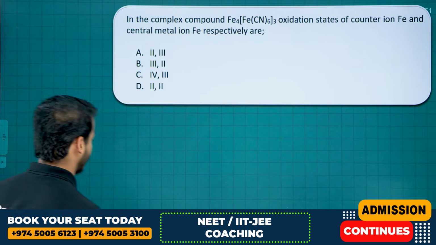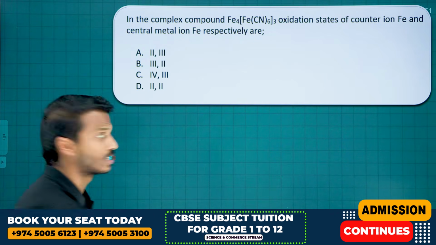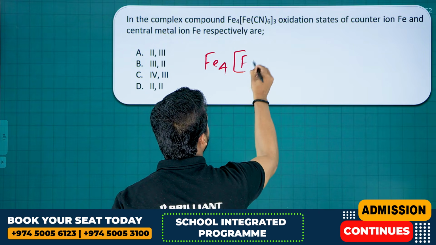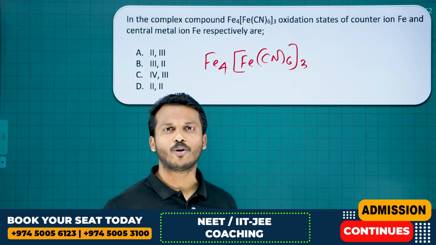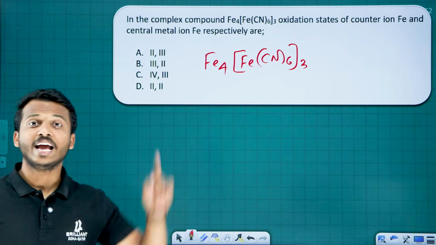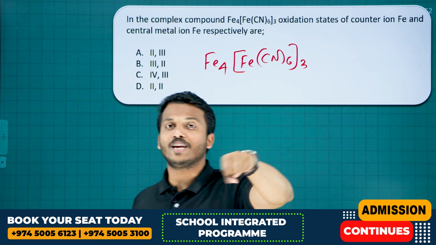Question number 3. Dear all, listen carefully. The complex is given as Fe4[Fe(CN)6]3. Have you seen this compound in any topic in the chapter Coordination Compounds? It is in our last topic, qualitative analysis.